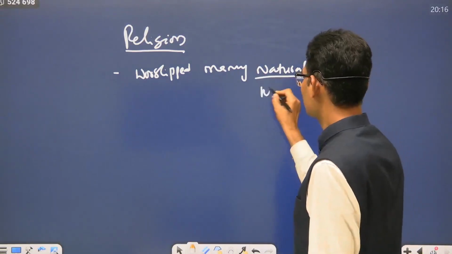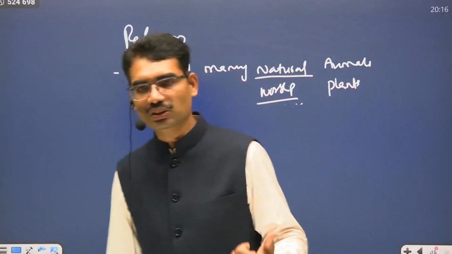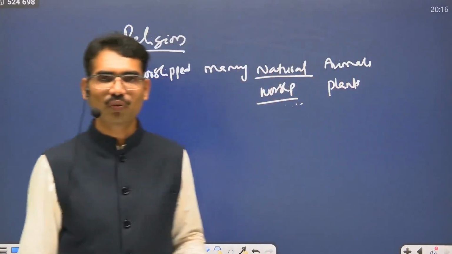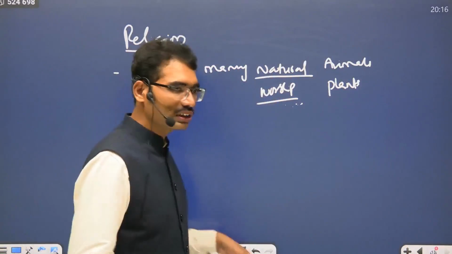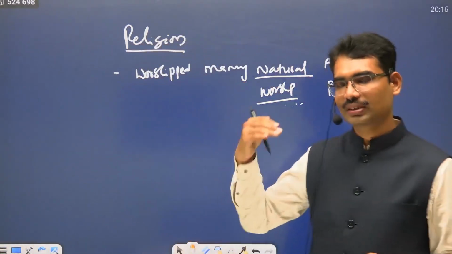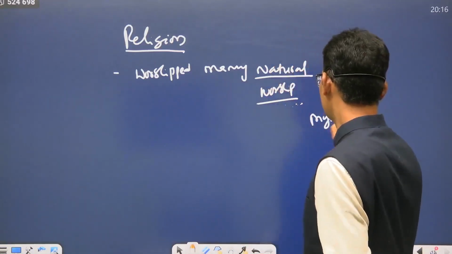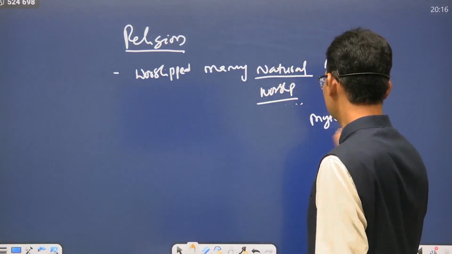So nature worship, it appears. Plants were worshipped, animals were worshipped, snakes were worshipped. These are all symbols that came from the seals. Even mythical animals were worshipped. Unicorn, mythical.